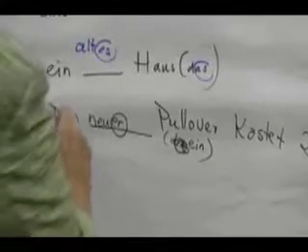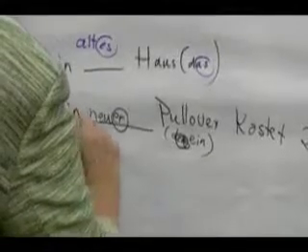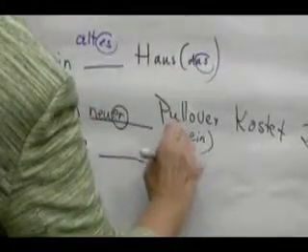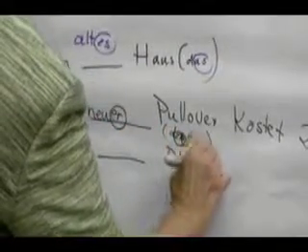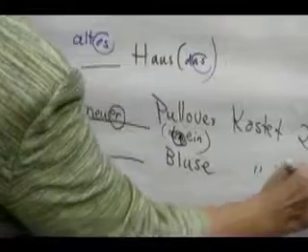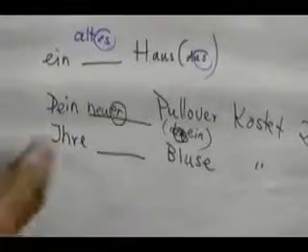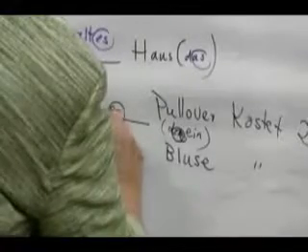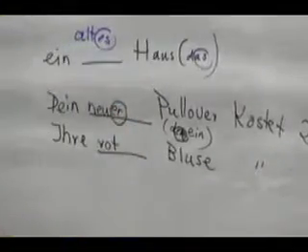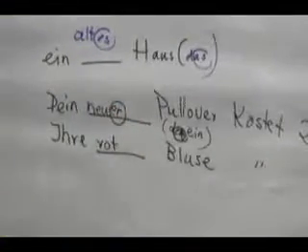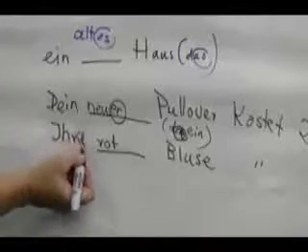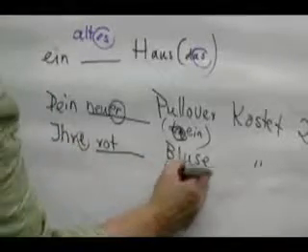How about this one? Now, we're talking about her blouse costing 20 euros, yeah? And let's use the color red. Alright, Bluse. We can tell by this ending actually that it's a die word.